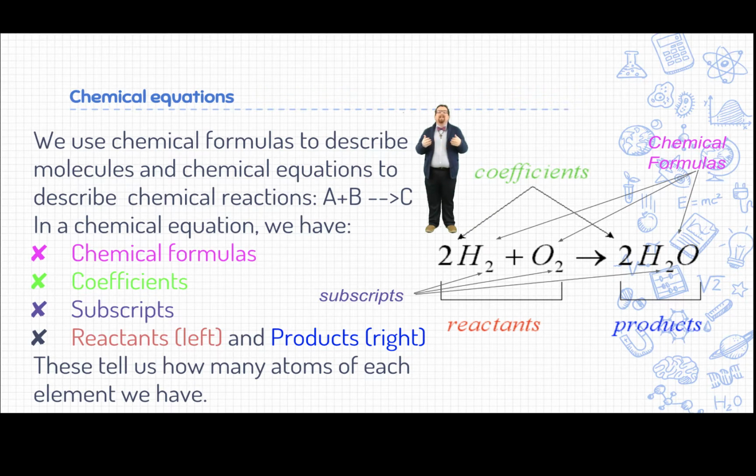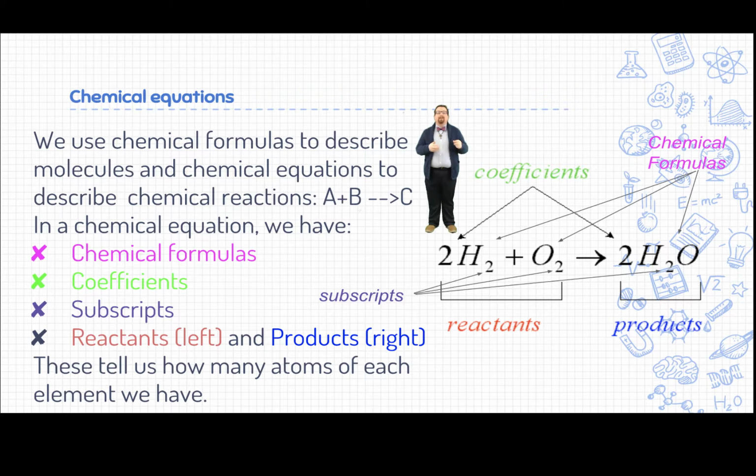So you know that chemical symbols represent the names of elements, such as H is hydrogen, Li is lithium, F is fluorine. And you know that chemical formulas represent molecules, and they help us understand how many atoms of each element are in the molecule. But then we have chemical equations, which is just one step further, and those represent chemical changes or chemical reactions. So let's look at the chemical equation we just used. We see that we have chemical formulas such as H2, O2, and H2O. In case you forgot, those little numbers down at the bottom, those are called subscripts, and they tell us how many atoms of each of those elements are within the molecule.